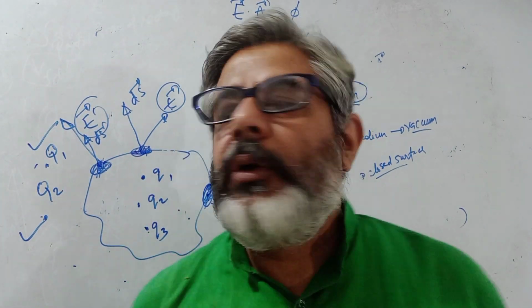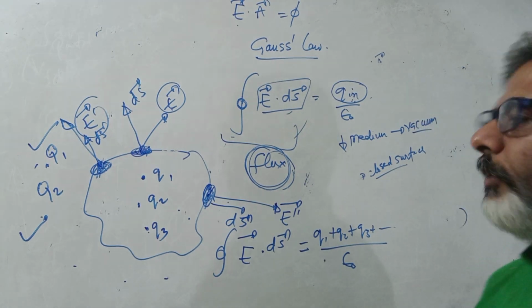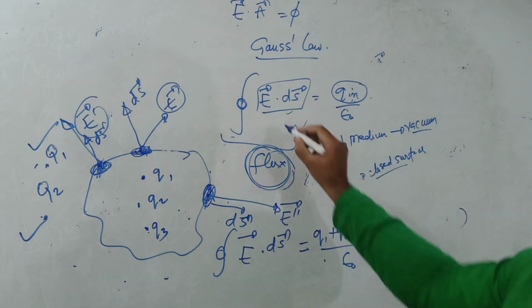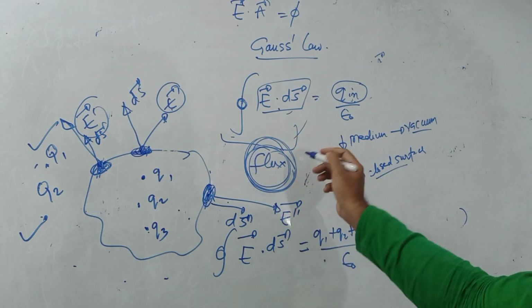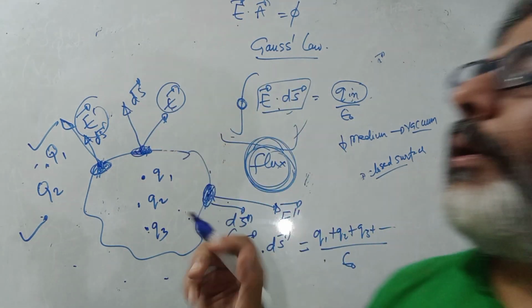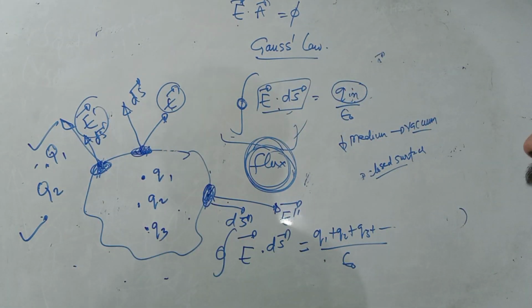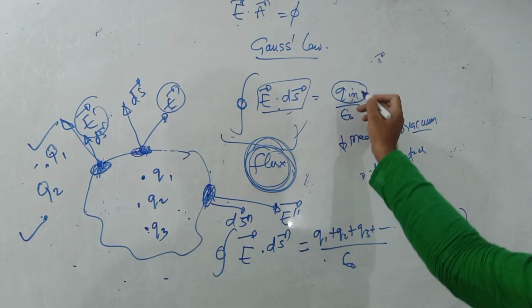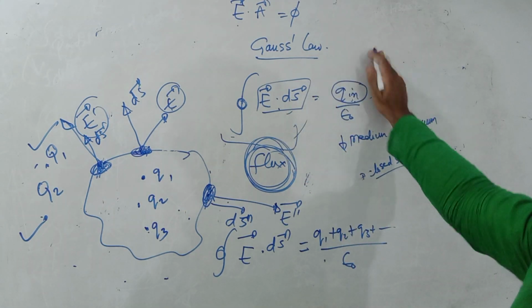So when you are learning Gauss law, you should always remember, when you write the left hand side of Gauss law where you say E dot ds, then this is the flux of the total electric field at every point because of all the charges outside and inside, but on the right side this is only the inside charge.